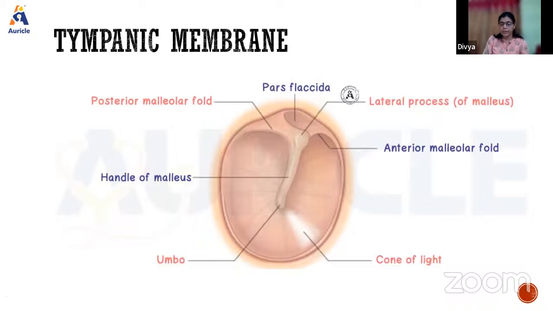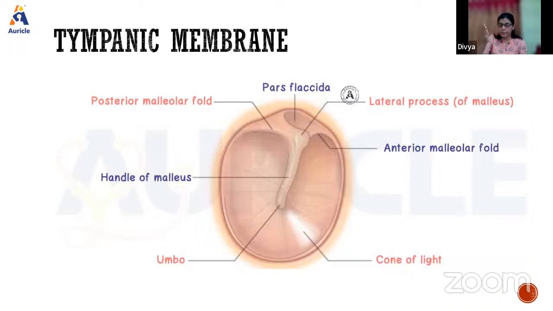So tympanic membrane, the common layman term is the eardrum. It is an oval, semi-transparent, pearly gray, trilaminar membrane, which is separating the external ear from the middle ear. Okay, it has three lamina. Its maximum diameter is about 9 to 10 millimeters, and minimum is about 8 to 9.